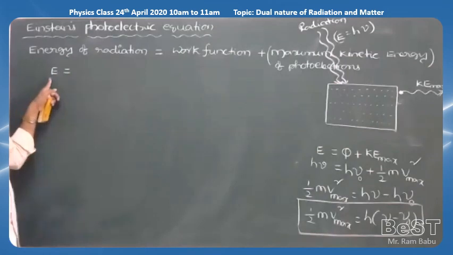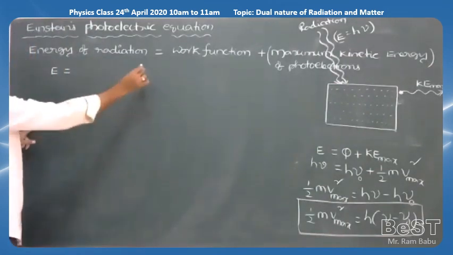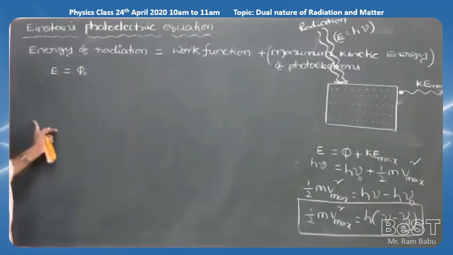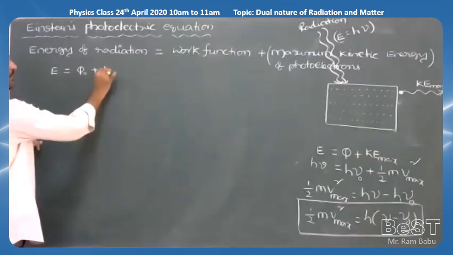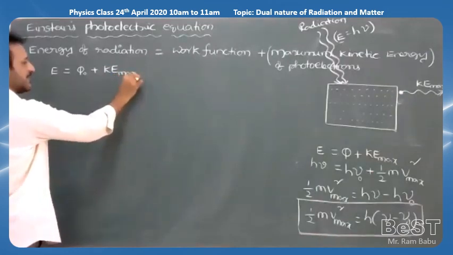Here energy of the radiation I am writing E, symbol of energy of the photon or energy of the quantum, E is equal to work function of the metal, write phi naught or we can write W naught, anyone, plus maximum kinetic energy of the photoelectrons, here Ke maximum.